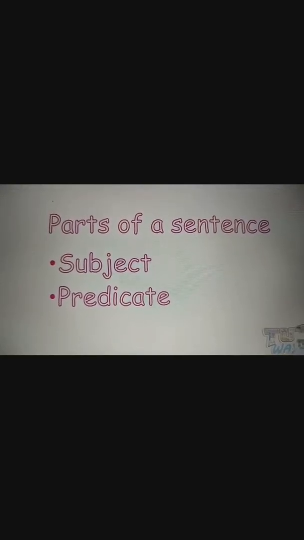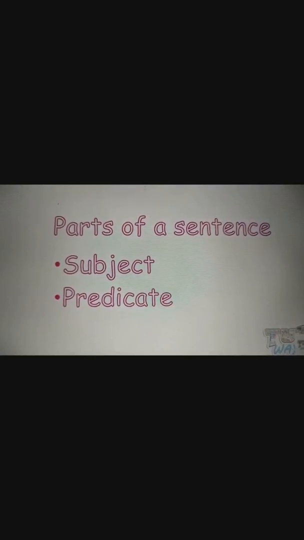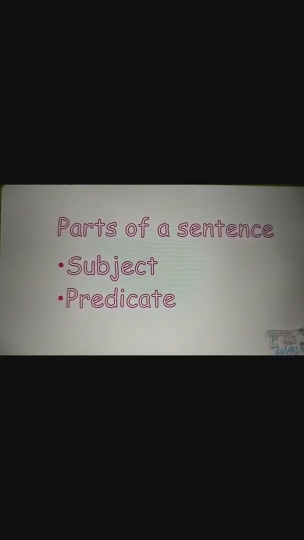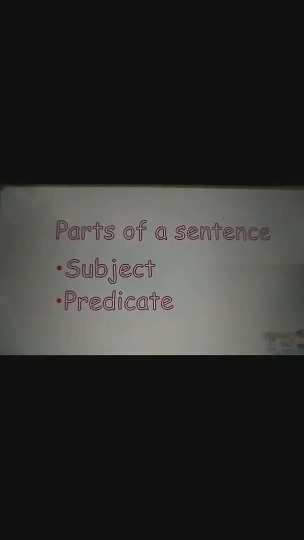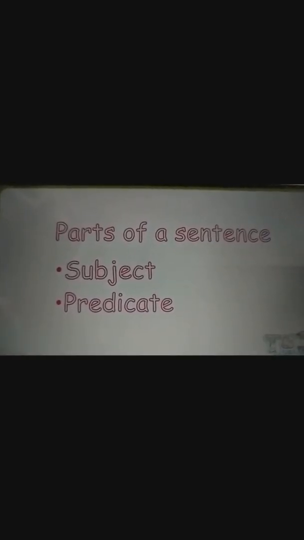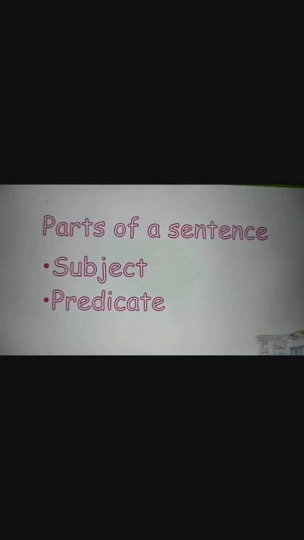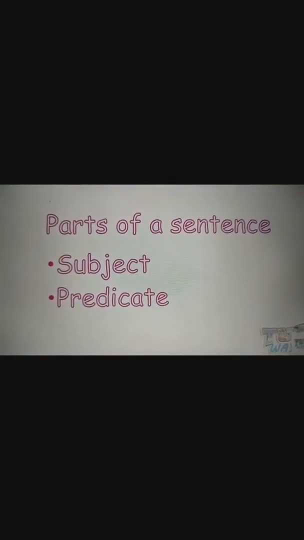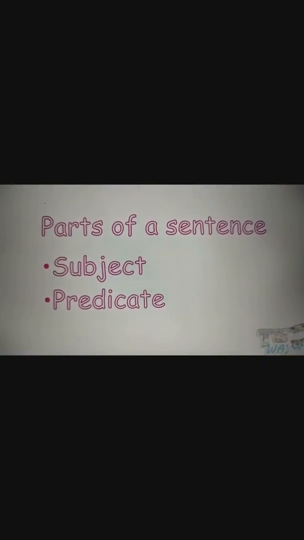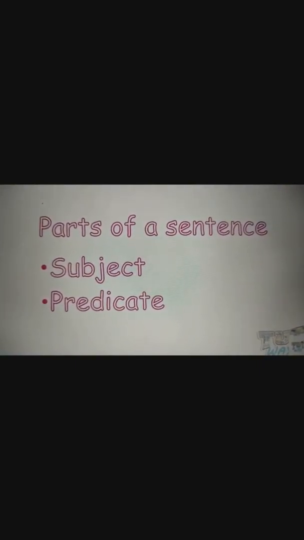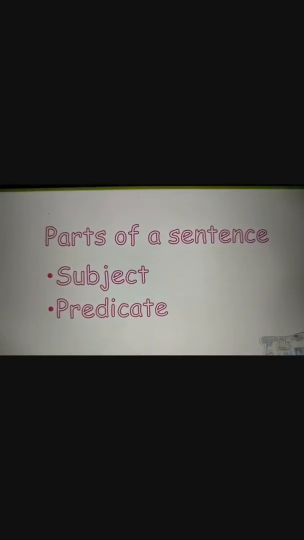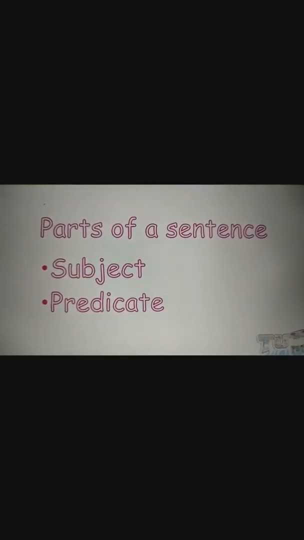We'll just put an eye on your book. That is, a sentence has two parts, part 1 and part 2. That is, part 1 is the noun and part 2 is all that is said about the noun. So here, the noun is the subject. We can name that as the subject, and all that is said about the noun, that can be said as the predicate. Now let us look into some explanation.